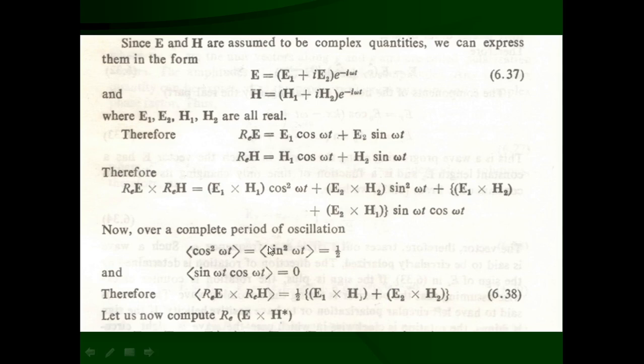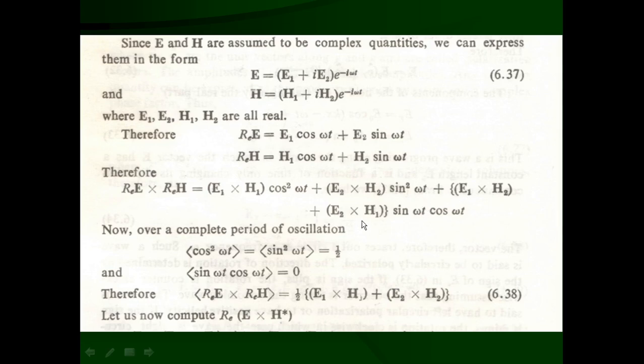So the time average of cos square omega t or sin square omega t is going to be 1 half. Similarly, if we take the average value of sin omega t cos omega t over a complete period, then it comes out to be 0. So we can substitute that here.